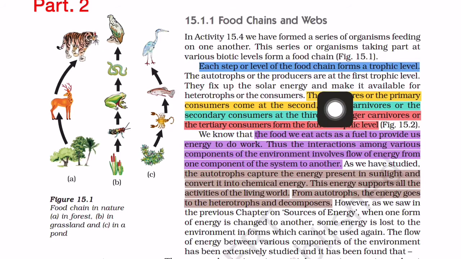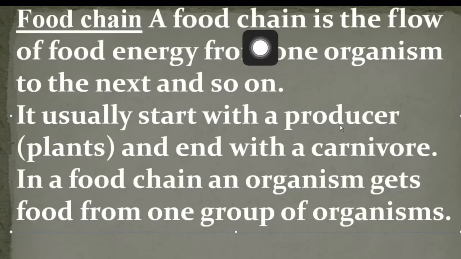So we can see food chain. A food chain is the flow of food energy from one organism to the next and so on. So this is the definition of food chain, that it is the flow of food energy. That means energy flows from one organism to another organism in the form of food, from one organism to the next and so on. So this is the definition of food chain. You can write from here.